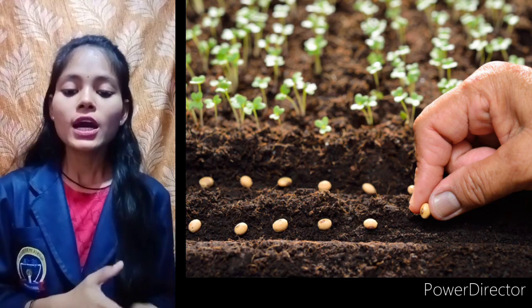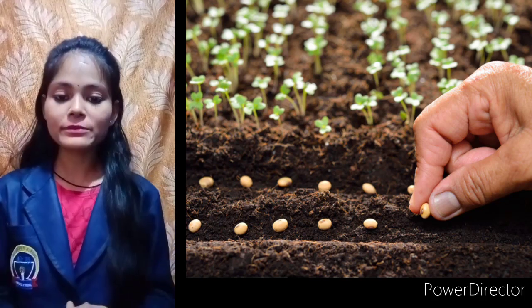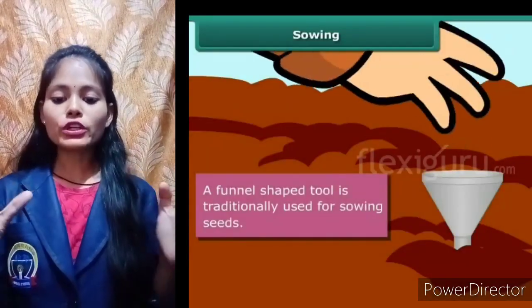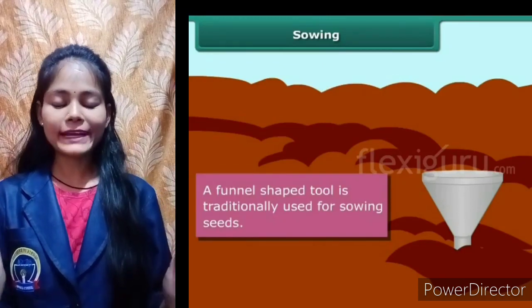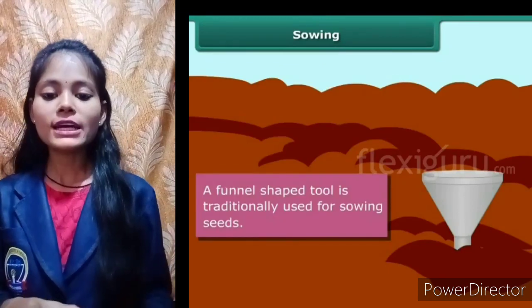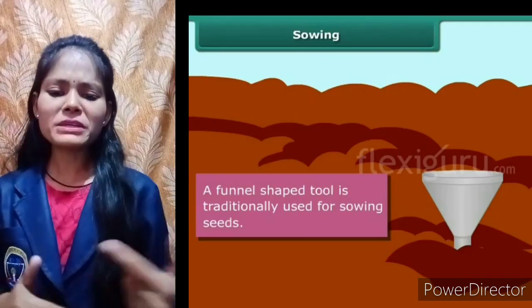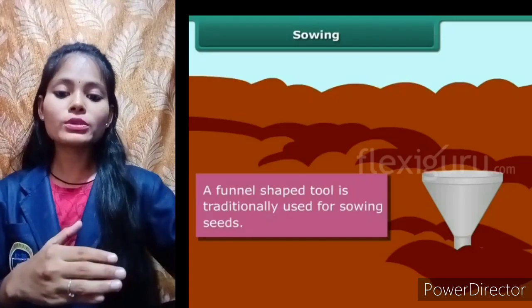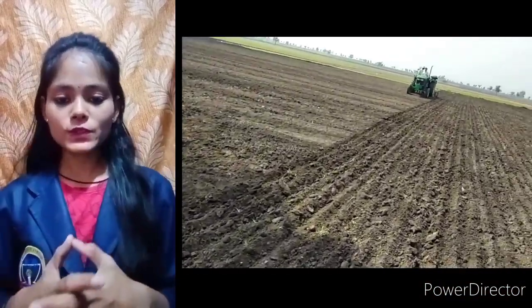For sowing, there are traditional ways, the ways which were used in earlier times, like a funnel shaped thing. The farmer used to keep the end of the funnel on the soil where they wanted to sow the seed, and from above they used to put one seed. It was very time consuming because they had to sow seeds into that whole large land.